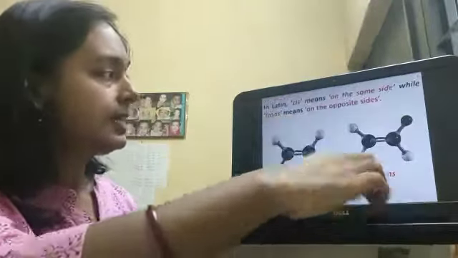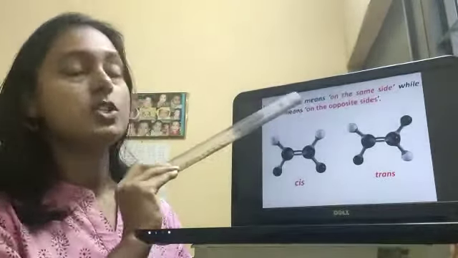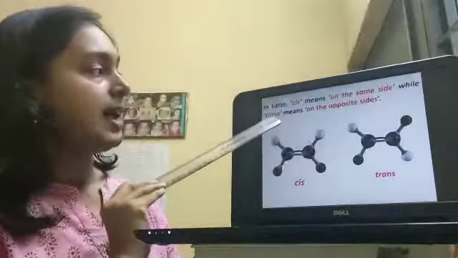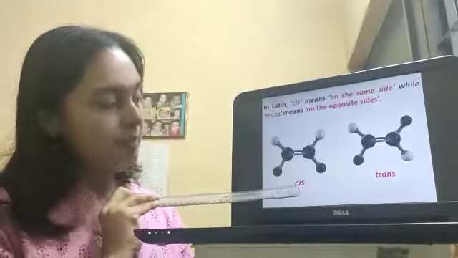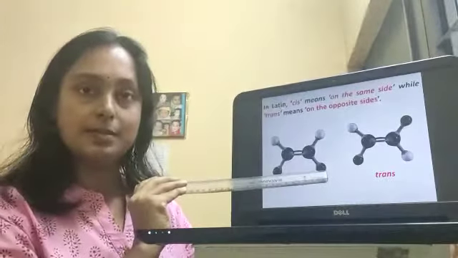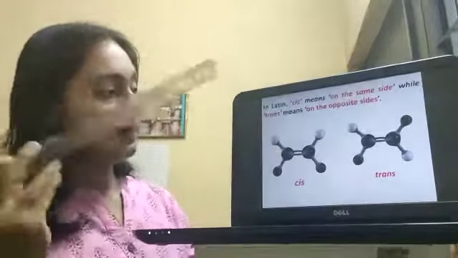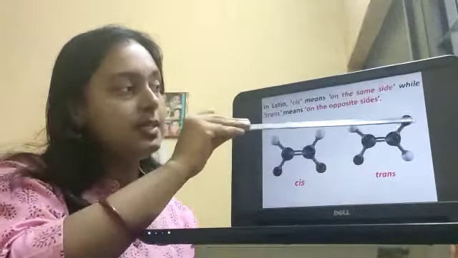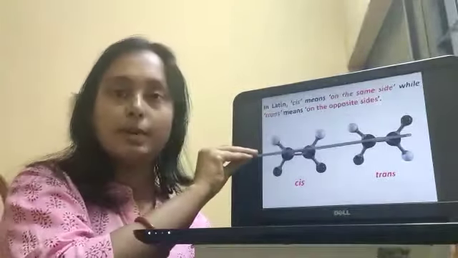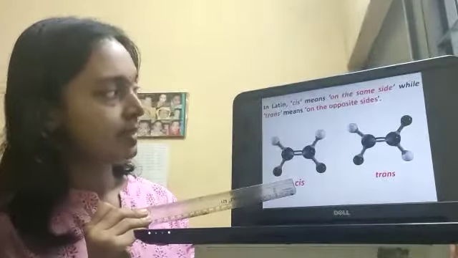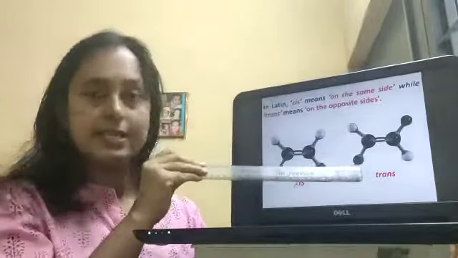We have already discussed this. Where does it come from? In Latin, cis means on the same side, and trans means on the opposite sides. So this is cis because two identical atoms are at the same side of this double bond. Similarly, when the two identical atoms or groups are at the opposite sides of the double bond, it is trans. So cis is on the same side and trans is at the opposite side.